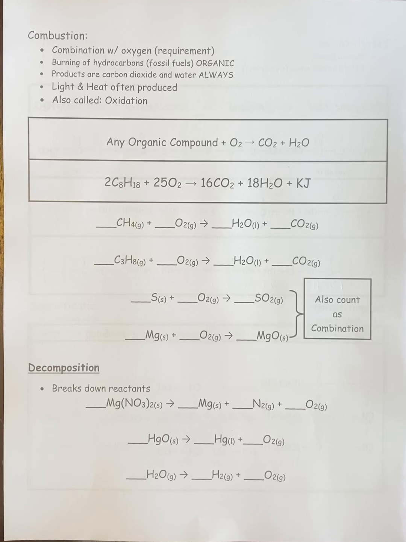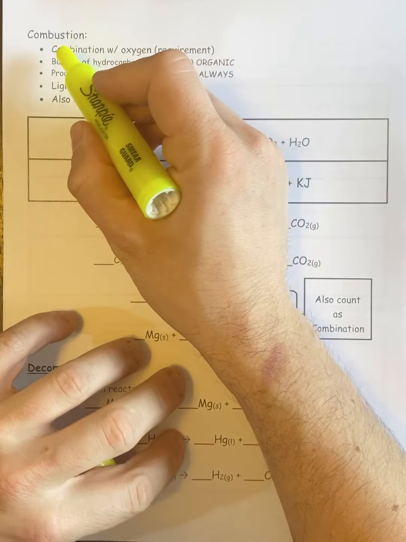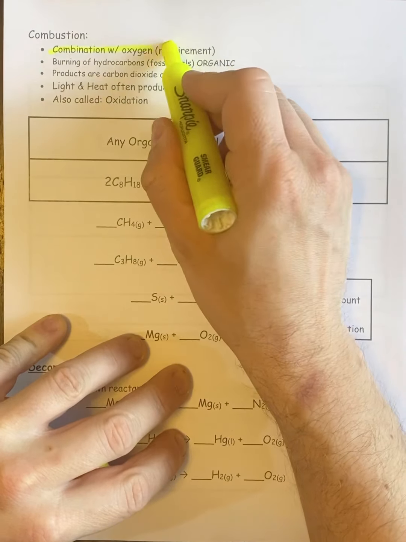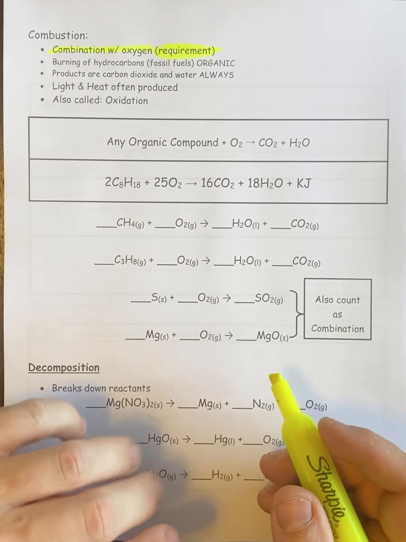In this section, we're going to do combustion and decomposition. So combustion is pretty simple. It is when you add oxygen to something. That is a requirement. It's non-negotiable.